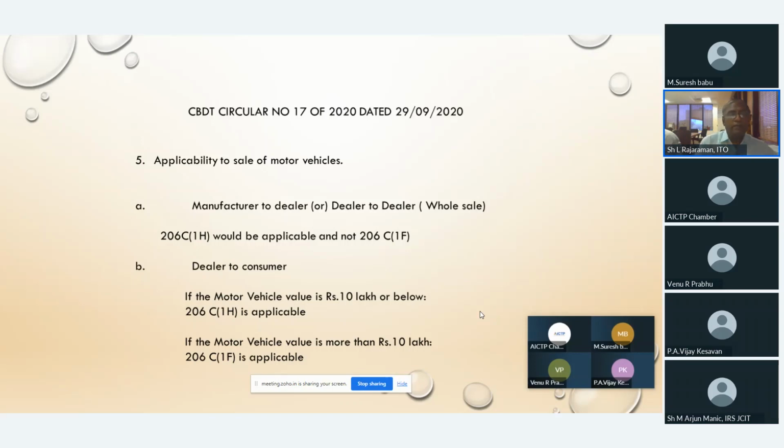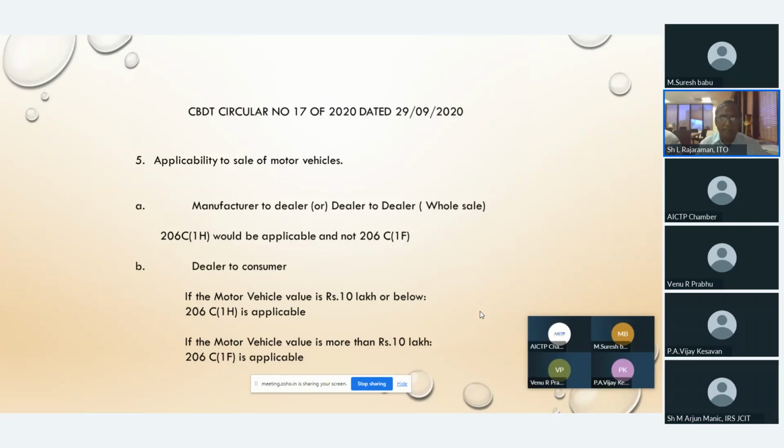Now B, dealer to consumer. The third category, because first was manufacturer to dealer and dealer to dealer, is dealer to the end user, the consumer. Here, if the motor vehicle value is 10 lakh or below, then 206C(1H) will be applicable. They are telling this very clearly.